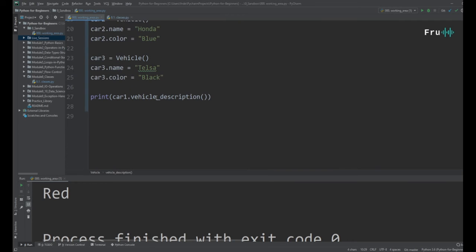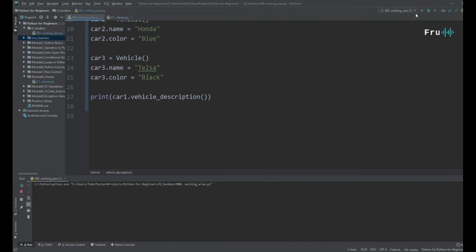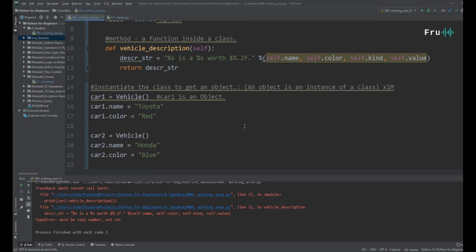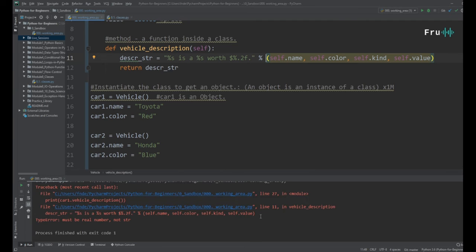Now if I say car1 dot vehicle description, and if I run this, guys, see what happens. It gives me an issue. I feel like we're missing something here. What are we missing? Let's try this one more time. Let me check to be sure my syntax is a little bit off. So printing that, and this is why programming is fun, guys. Sometimes you run into issues. Let's do this one more time.